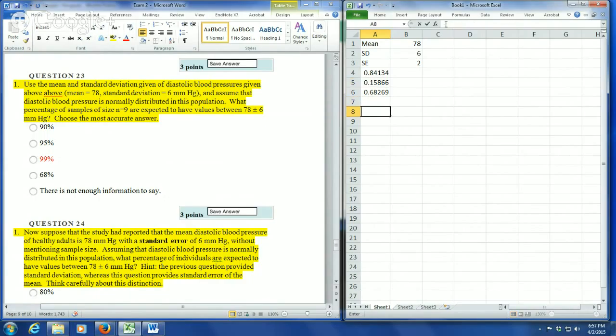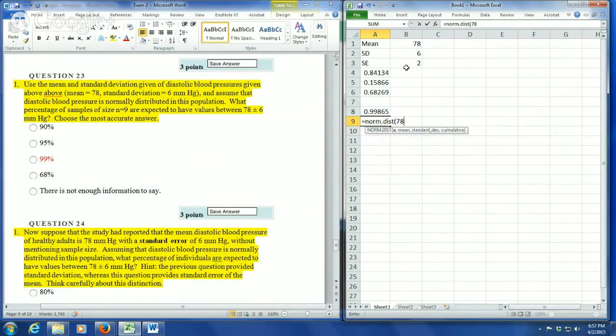So here we're going to do equals norm.dist. Our x now is 78 plus 6 again, comma, 78, comma, standard error of 2, comma, true, and equals norm.dist.